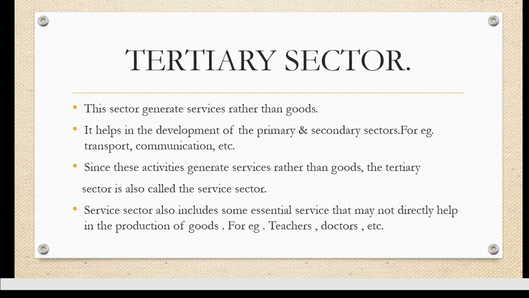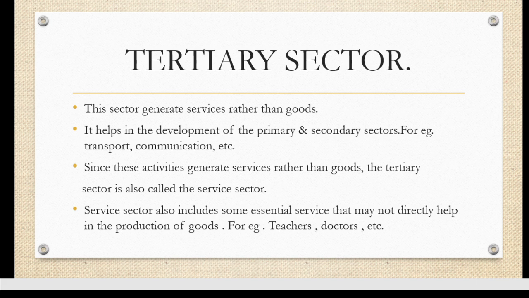For this, what do we require? We require good transportation and communication. The tertiary sector provides the transportation and communication, which is very important for the development of the primary and secondary sector in our country. Since these activities do not generate any commodities but generate services, they are also called the service sector. इस सेक्टर को हम लोग सर्विस सेक्टर भी कहते हैं.